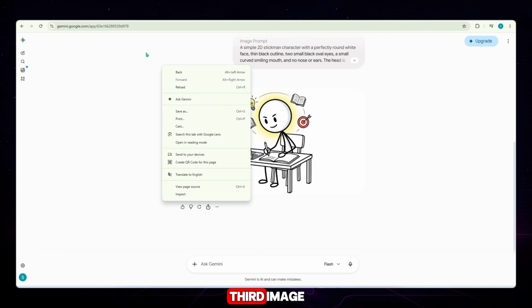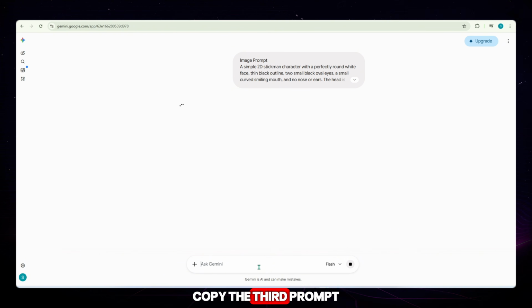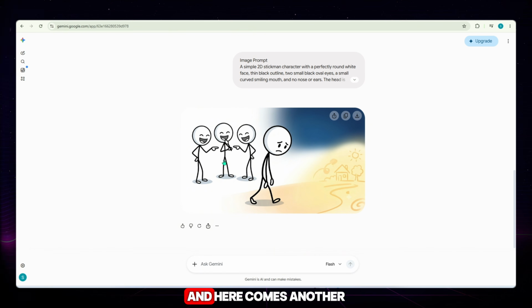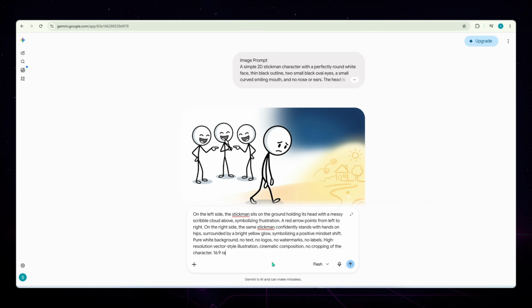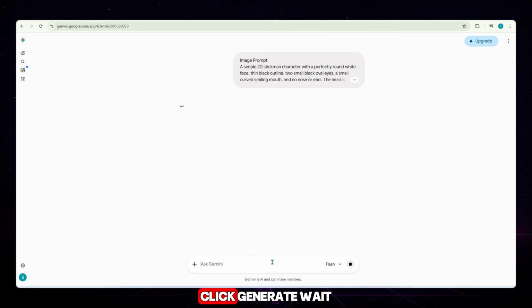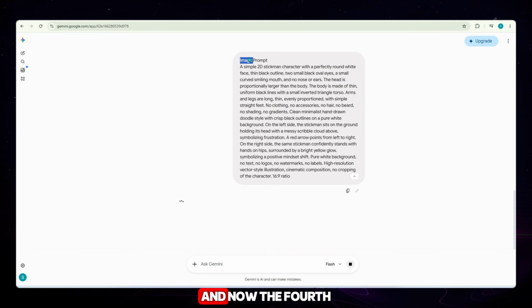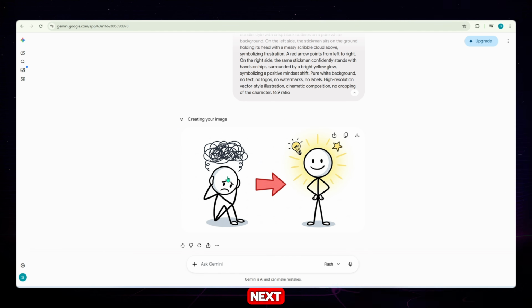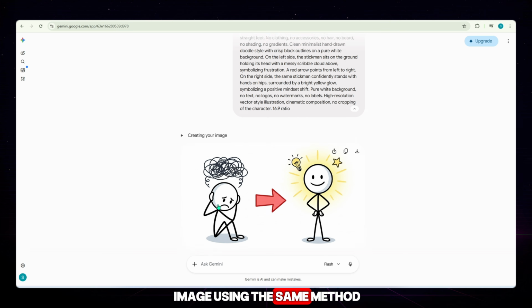Now let's generate the third image. Copy the third prompt. Paste it. Click Generate. Wait a few seconds, and here comes another beautiful result. Now we'll repeat the exact same process for the fourth image. Paste the prompt. Click Generate. Wait, and now the fourth image is ready. Next, we'll generate the fifth image using the same method.